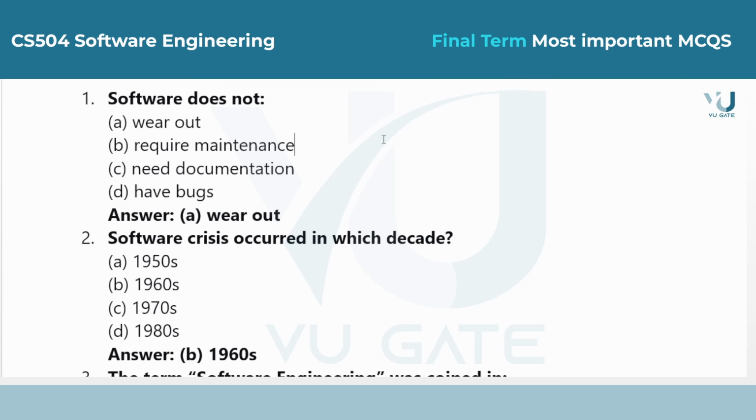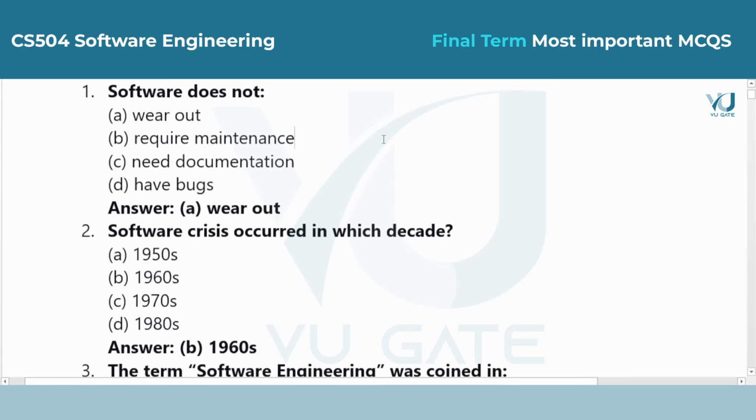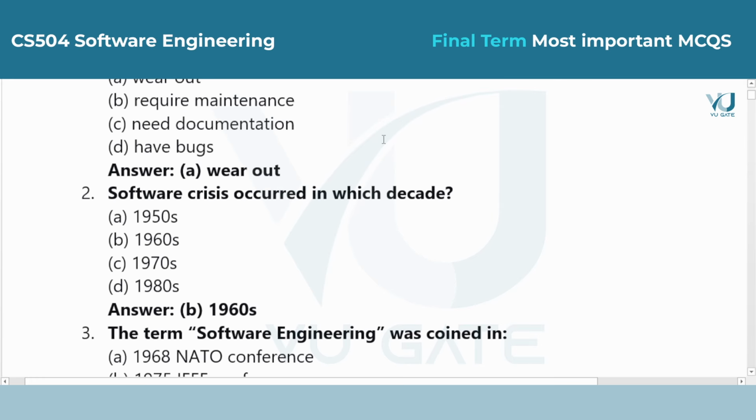Question 1. Software does not. Answer is option A, wear out. Unlike hardware components like engines or batteries, software is a logical product. It does not rust, break down, or physically degrade over time. It only becomes outdated or develops bugs.